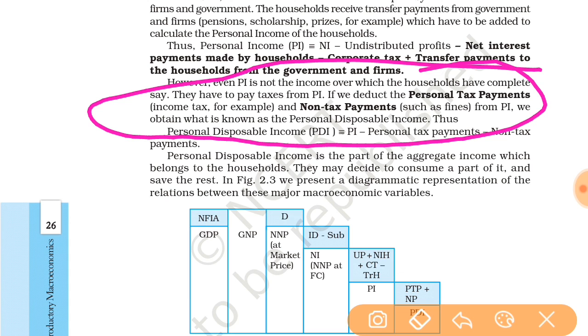Personal disposable income means from personal income, when we deduct personal tax payment and non-tax payment, then we get the personal disposable income. We have already covered what personal tax payment and non-tax payment are.